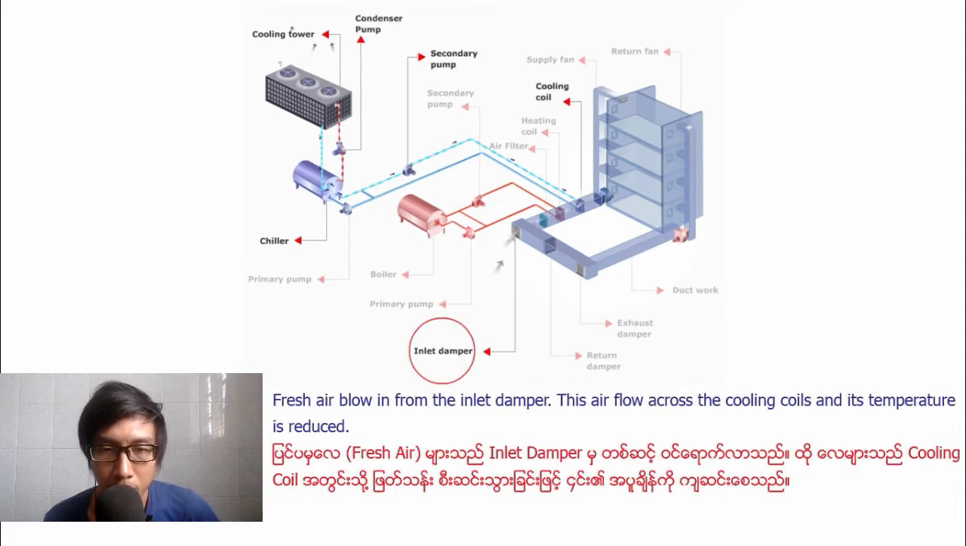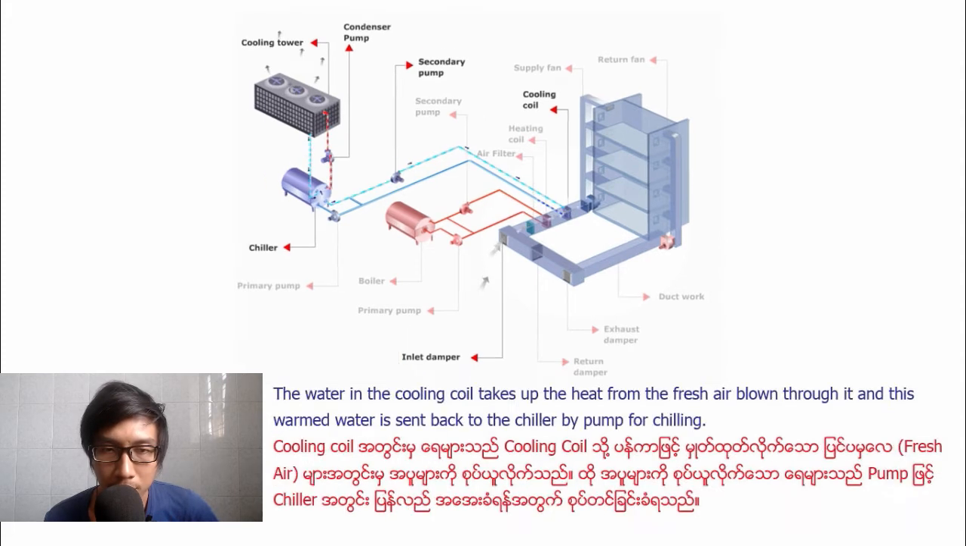Fresh air blows in from the inlet damper. The airflow across the cooling coil and its temperature is reduced. The water in the cooling coil takes up the heat from the fresh air blown through it, and this water is sent back to the chiller by pump for chilling.